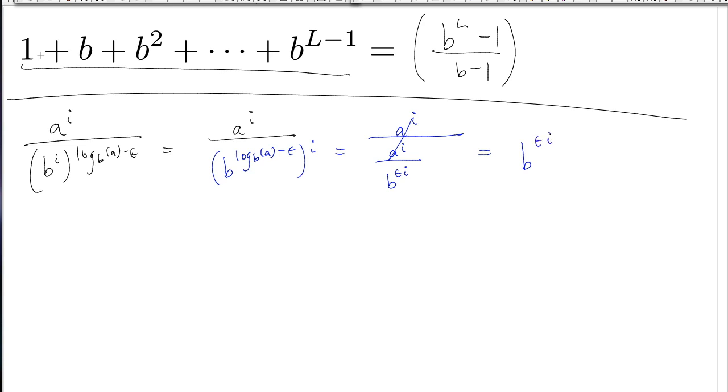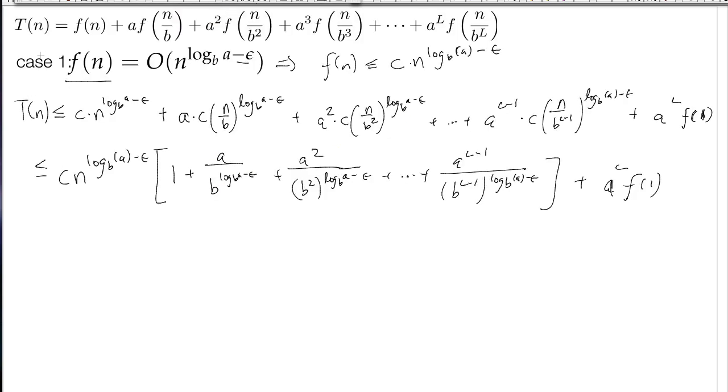Question? Okay, so first, previous page? Okay, and you would like me to explain this part right here? So this very last term of this expression is going to be a to the L, and it's going to be n over b to the L, where we define L so that b to the L roughly runs until f is applied on a base case, a unit case. So this will just be f of 1, and so this will just be a to the L applied to f of 1.